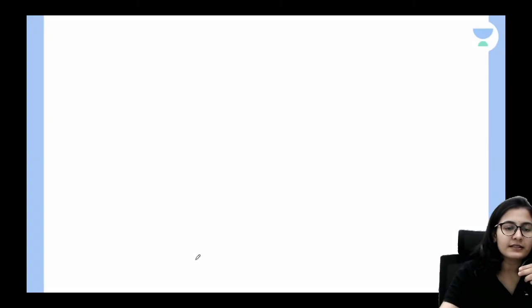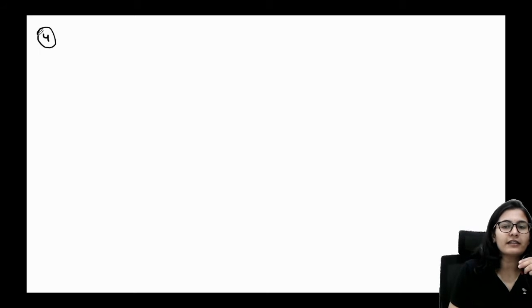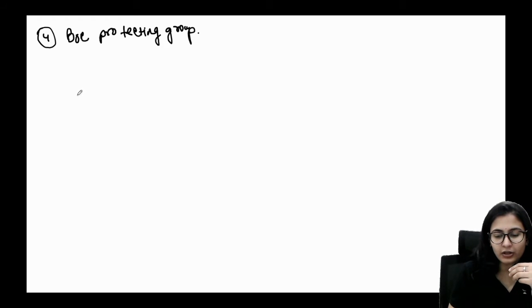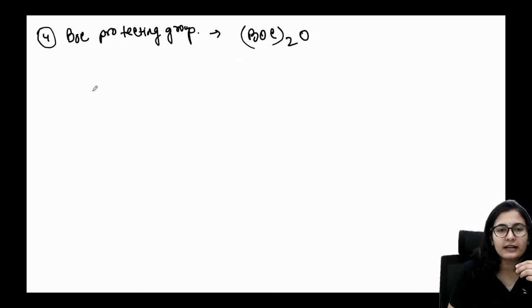Okay. Fourth one, again very, very important and very frequently asked also, is your Boc protecting group. How does it work? Let's see. So you are going to react your amino acid with the Boc anhydride. How do you write the Boc anhydride? Boc2O. All right, and how does it look like? It is butyloxycarbonyl, right? So there is your Boc anhydride group.